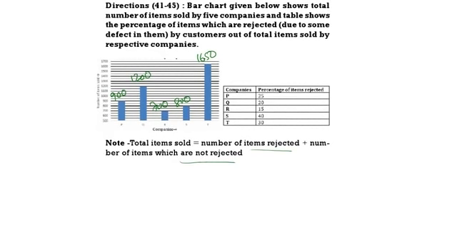In P, rejected is 25%. That means not rejected is 75%. Q, rejected is 20%, not rejected will be 80%. R, 15% rejected, 85% not rejected. 40% rejected, 60% not rejected. 30% rejected, 70% not rejected. So, based on this, we should answer the questions.